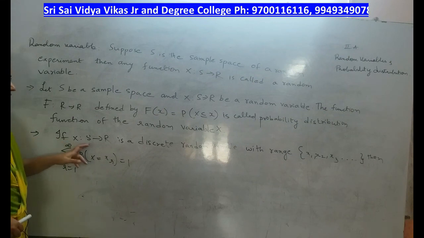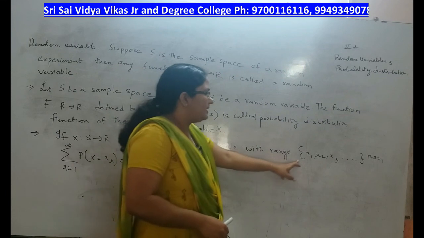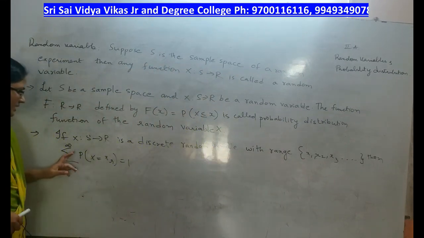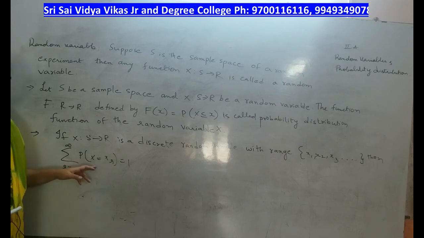If x maps S to R is a discrete random variable with range x1, x2, x3 and so on, then summation r is equal to 1 to infinity p of x is equal to xr is equal to 1. This indicates that the sum of all probabilities is equal to 1.